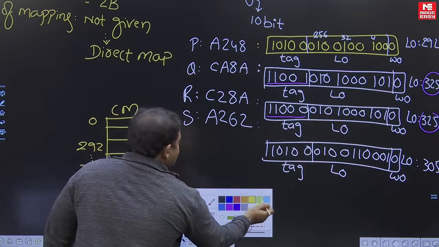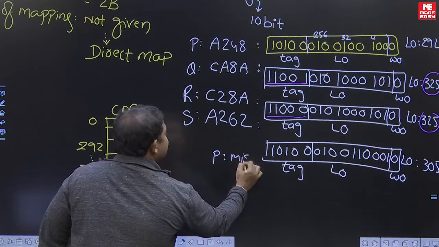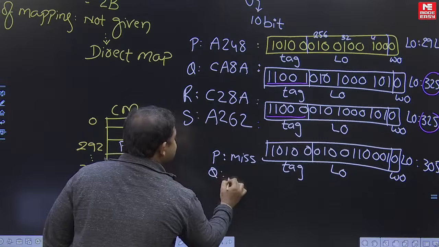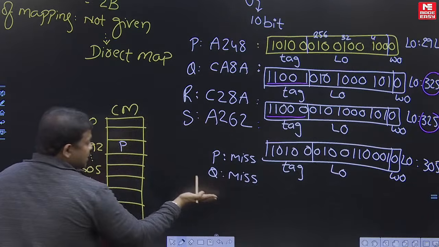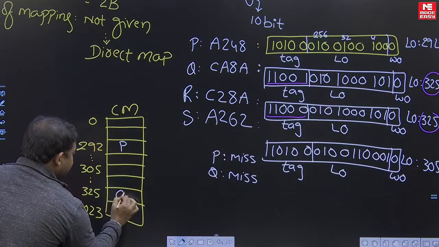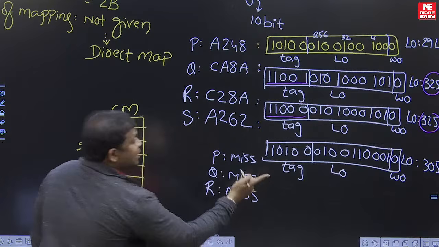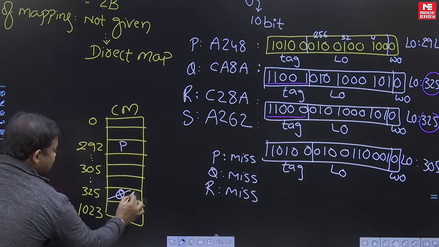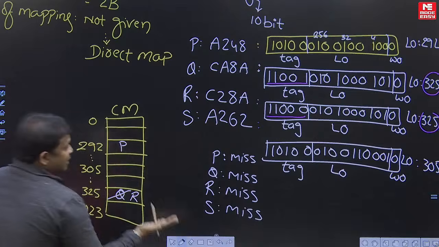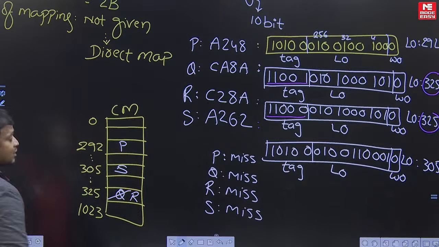So first we are accessing P. P is not in the cache, miss. When it is a miss, P is mapped into line 292. Then Q is a miss. That is also mapped into cache line 325. Then R is a miss, so that is mapped into line 325. So Q is replaced with R. Then S is a miss. That is mapped into cache line 305. So here S. Clear now?